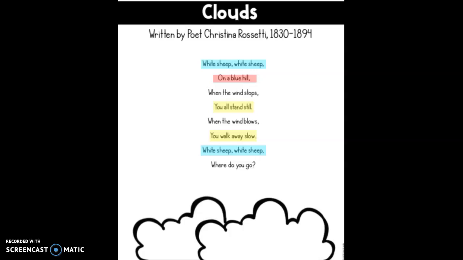Okay, so far, let's talk about what we found. I'm going to go ahead and write them in my handy dandy text box. Okay, so we have found metaphors. We have found imagery. We have found repetition. We've also thought about the stanza, and we know that there's only one stanza. We've also found personification.